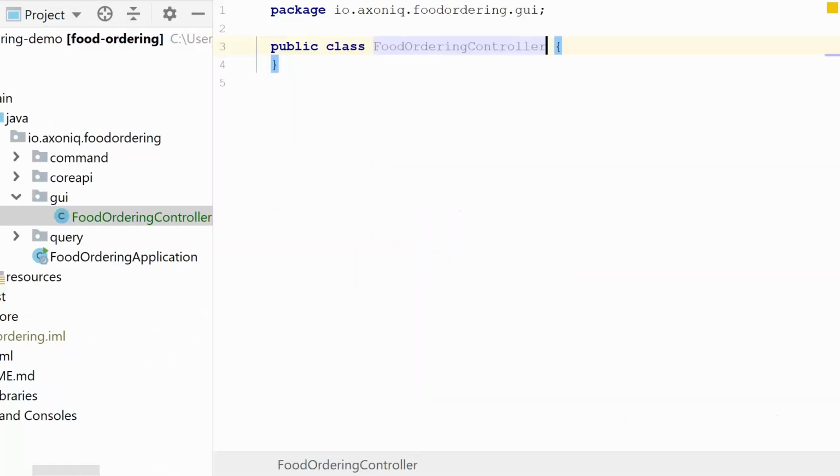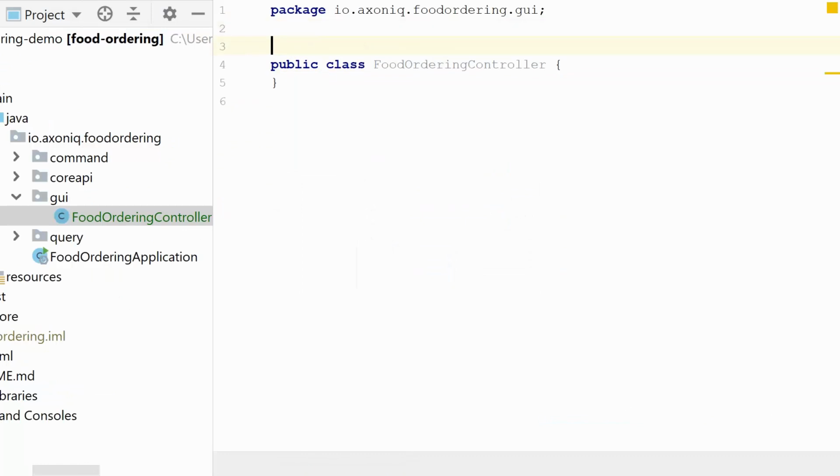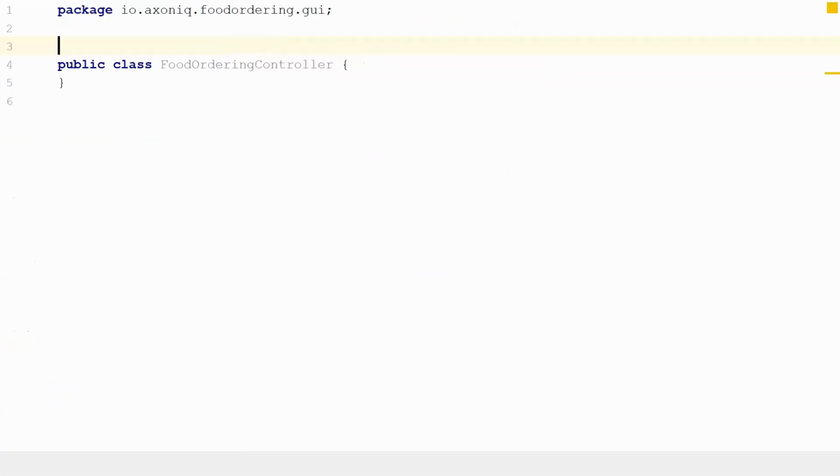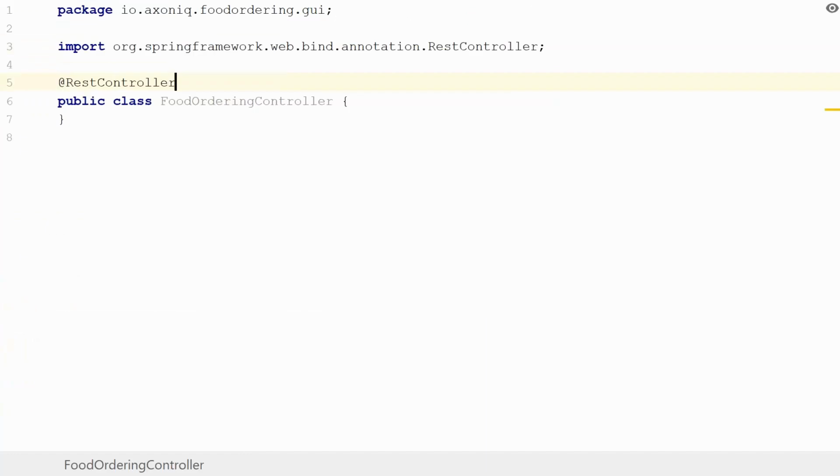Be very specific about this guy. And I'm going to use another exciting Spring annotation, which is the REST controller annotation. Because we're in a Spring web starter environment, this makes it so that this guy will automatically be spun up and we can do get operations and post operations to our food ordering controller.